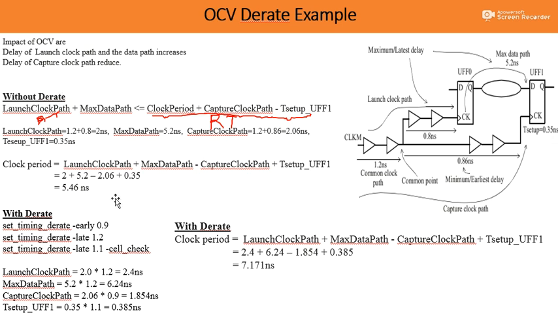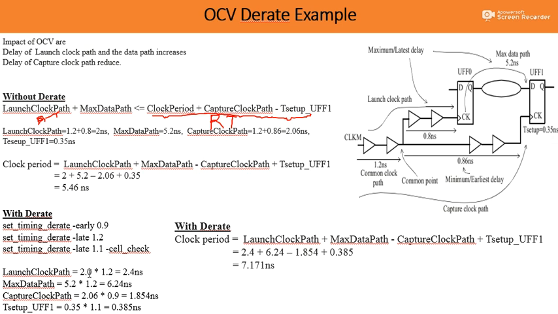Now if I consider the impact of OCV, the capture clock path delay decreases by 10%, so set timing derate early 0.9. Set timing derate late 1.2 means the launch clock path and maximum data path increase by 20%. Set timing derate late 1.1 on the setup time cell check means the setup time increases by another 10%.